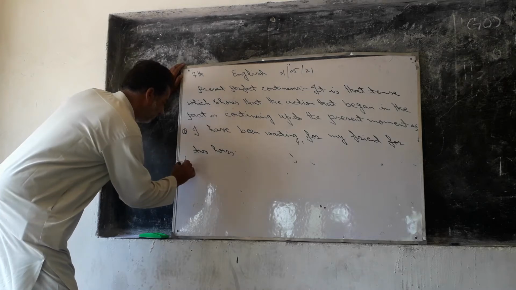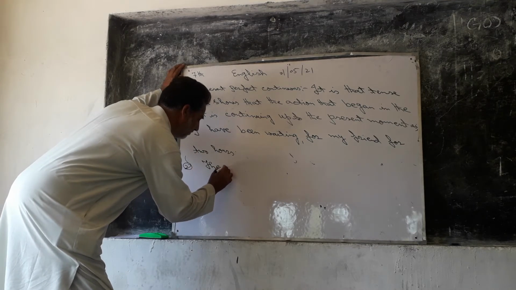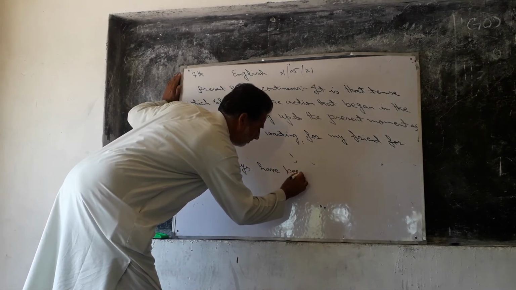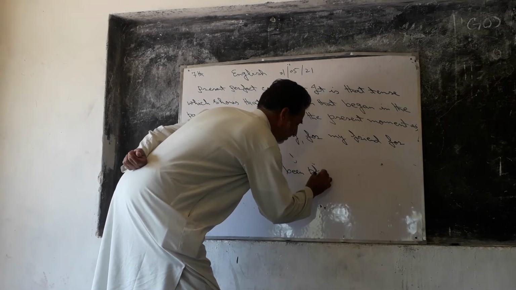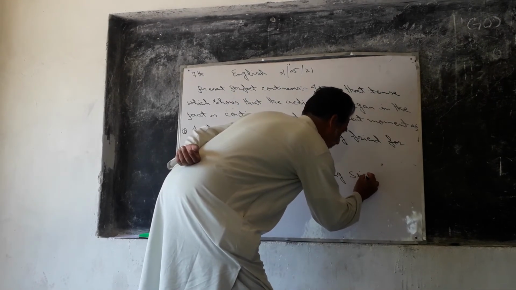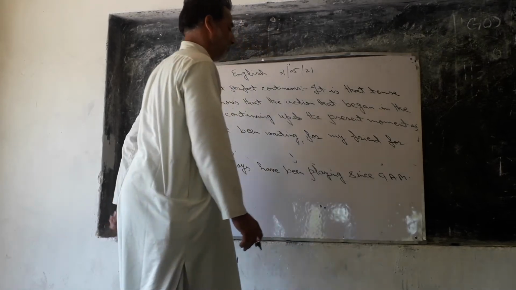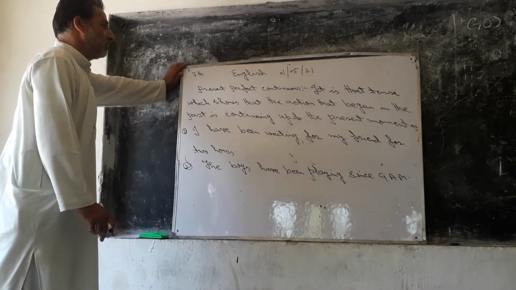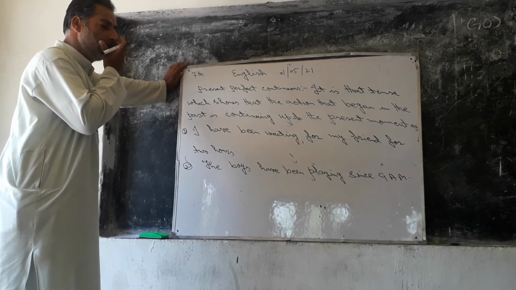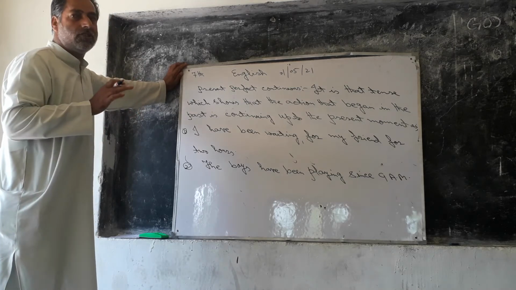Second example. The boys have been playing since 9 a.m. The second sentence of present perfect continuous is that the boys have been playing since 9 a.m. That means the boys have started to play at 9 a.m., but they are still yet playing.